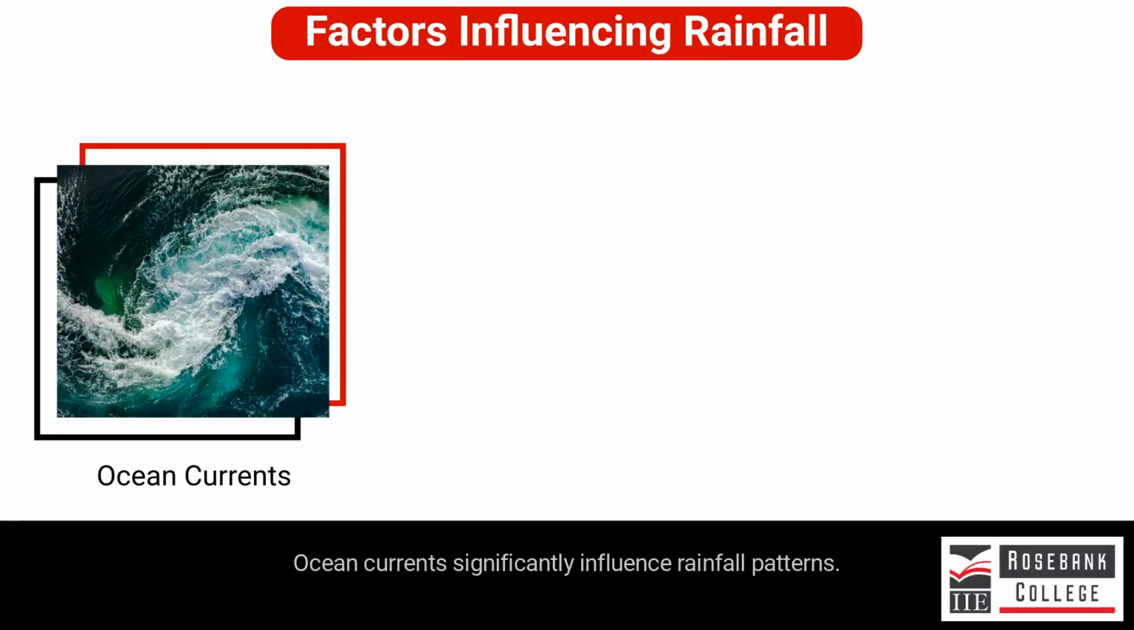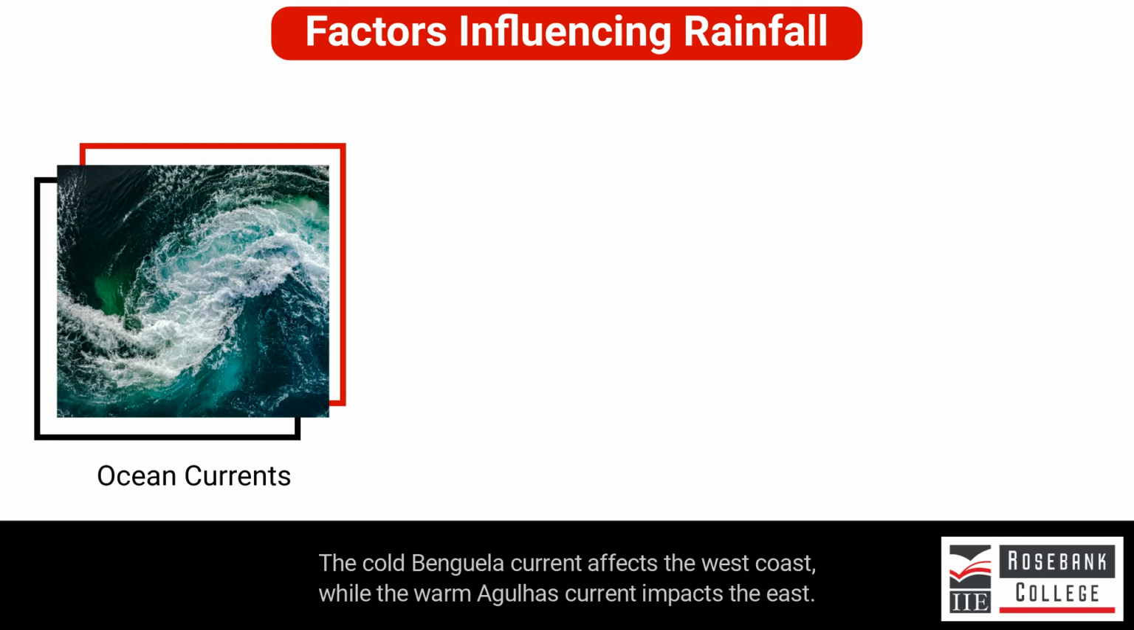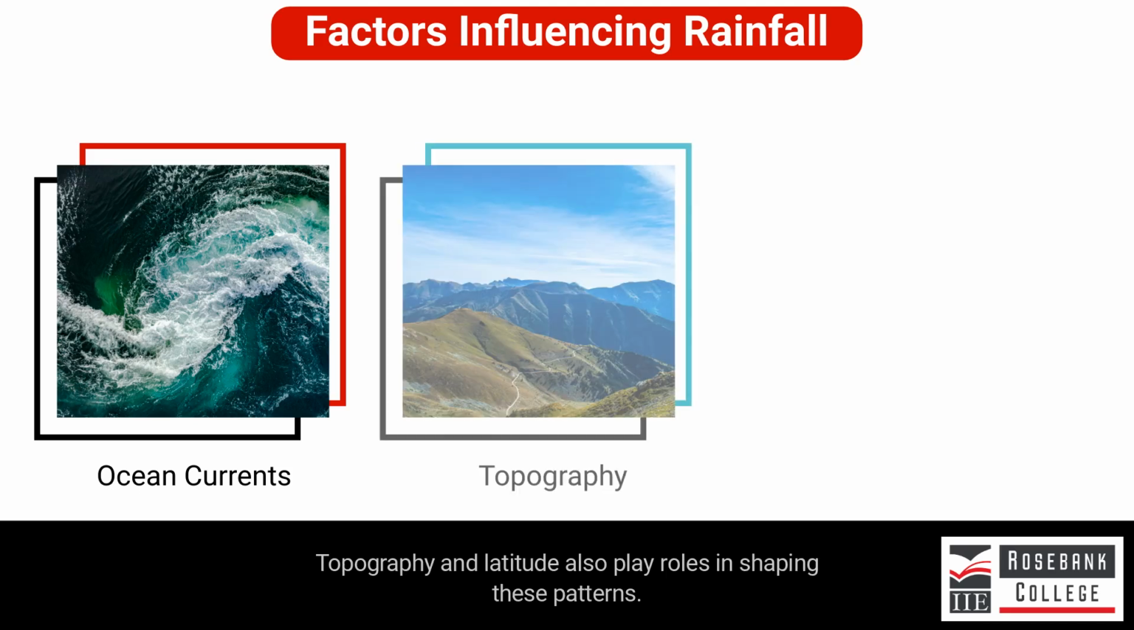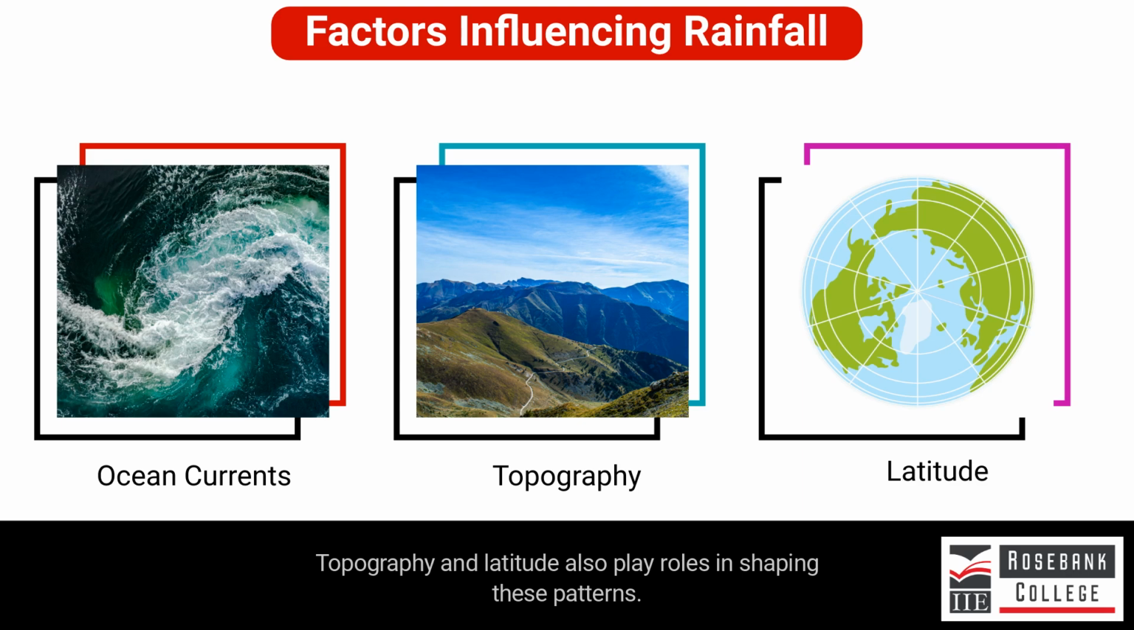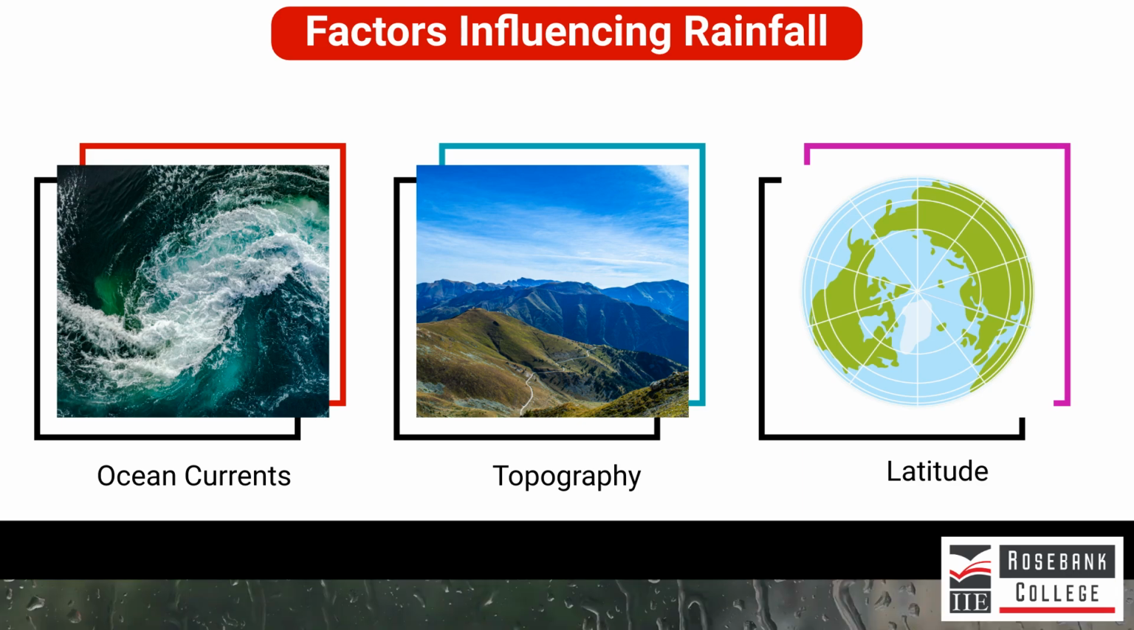Ocean currents significantly influence rainfall patterns. The cold Benguela Current affects the west coast, while the warm Agulhas Current impacts the east. Topography and latitude also play roles in shaping these patterns.